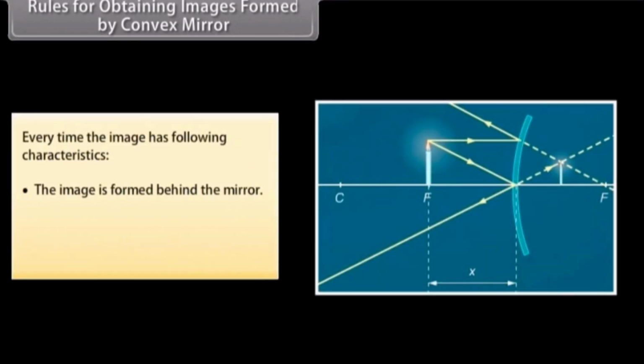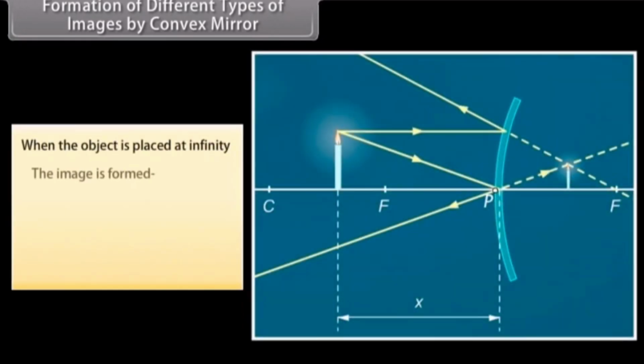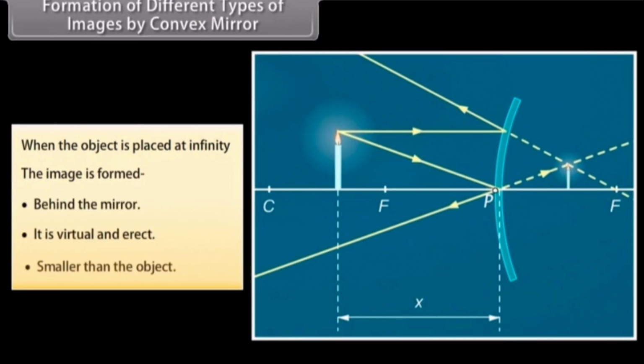The image is formed behind the mirror. It is virtual and erect, smaller than the object. Formation of different types of images by convex mirror. When the object is at infinity, the image is formed behind the mirror. It is virtual and erect, smaller than the object.